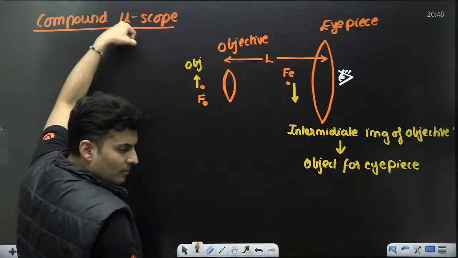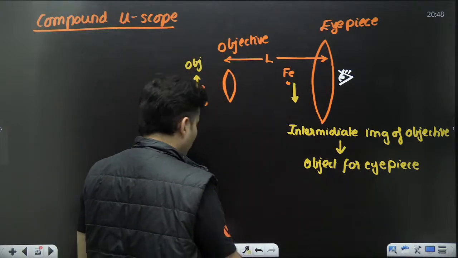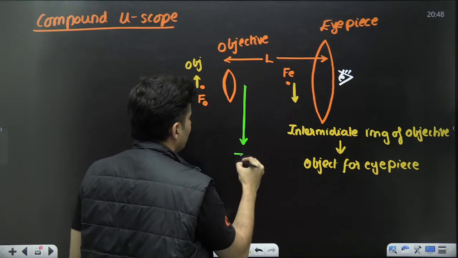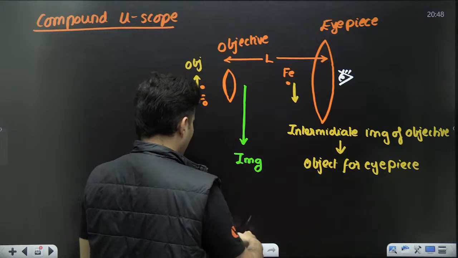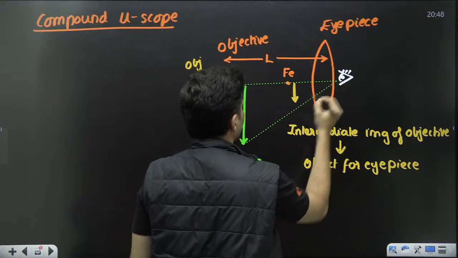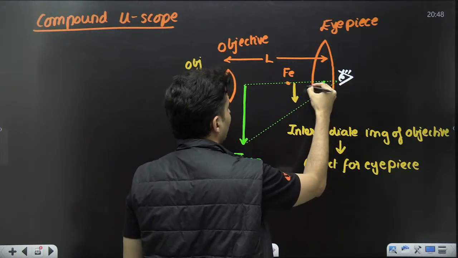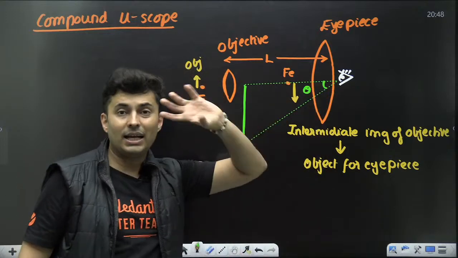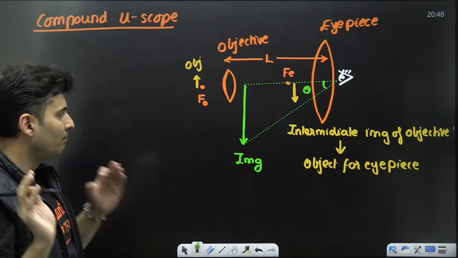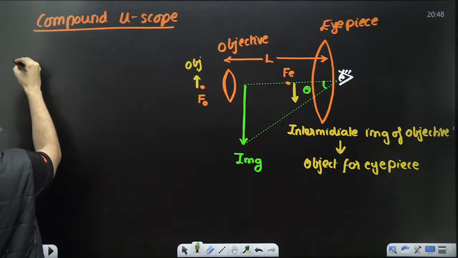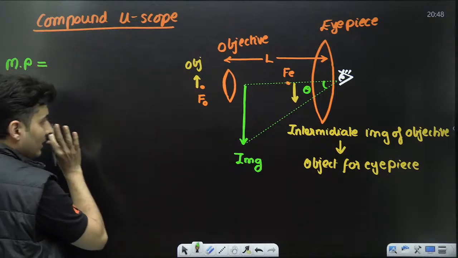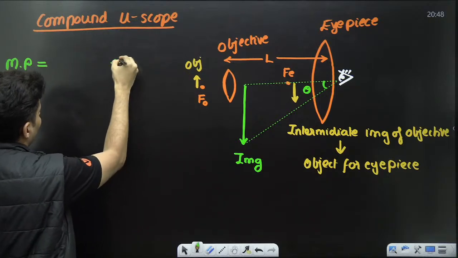This is already inverted, so it will remain inverted. You'll get a large image right over here, something like this. This is your final image which is formed. This is subtending a certain angle, let's say theta. Dividing that theta by theta naught, again you get the magnifying power. The magnifying power is generally given as two terms here. You multiply it with two things.